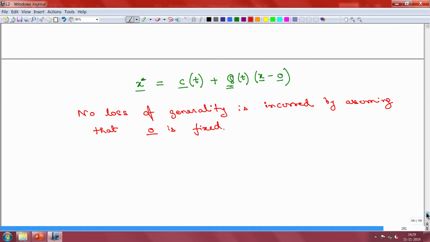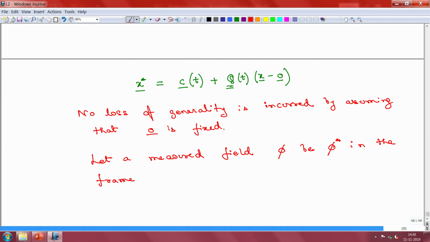So, let us say that you have a measured field phi in the reference frame F, and that field becomes phi star in the new frame F star.